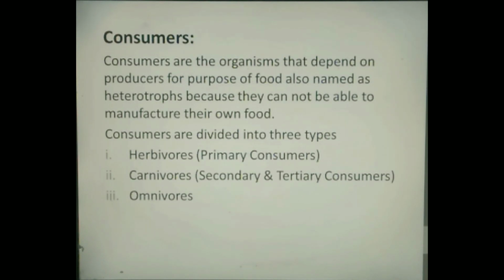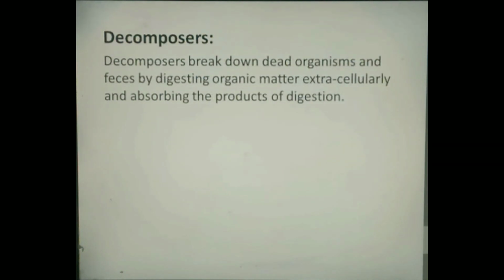Omnivores. Omnivores are the animals that feed on both herbivores and carnivores. Human, pigs, foxes, cockroaches and common carp are the examples of omnivores. The third biotic components are decomposers. Decomposers break down dead organisms and feces by digesting organic matter extracellularly and absorbing the products of digestion. Certain types of bacteria and fungi are decomposers.